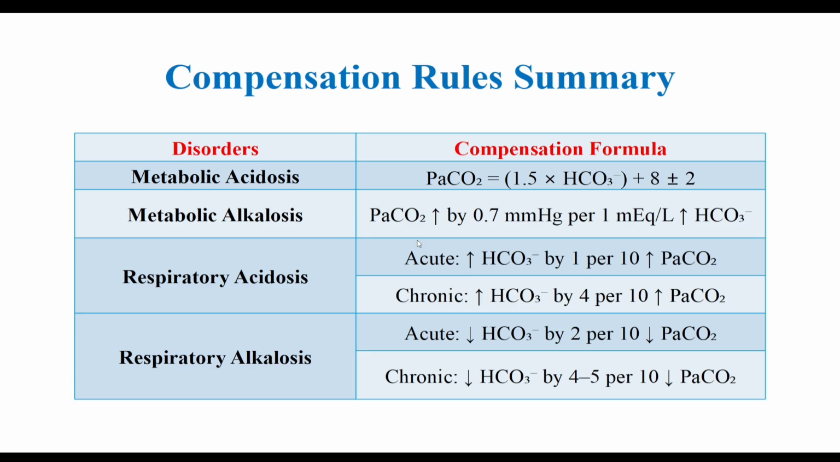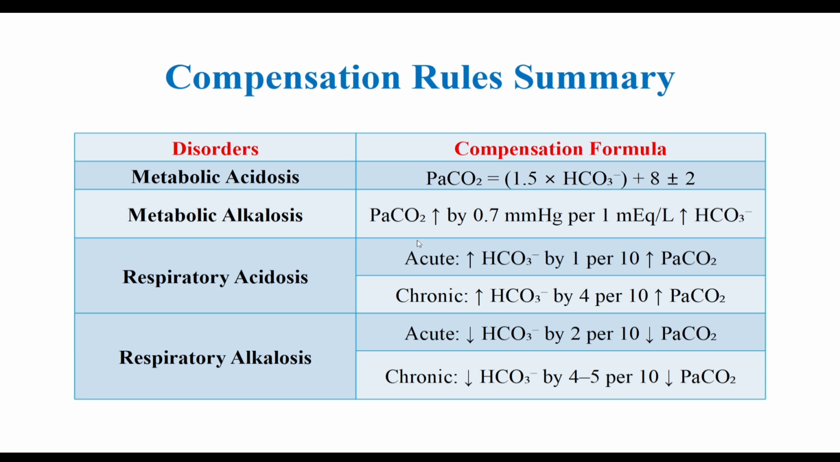Now at a glance, see the compensation rules. In metabolic acidosis, we use Winter's formula, and in metabolic alkalosis, we use this formula: 0.7 times bicarbonate plus 21 plus or minus 2, and this formula also. Respiratory acidosis we have also discussed previously, the compensation rules in acute and chronic, and also in respiratory alkalosis we have discussed the 1 and 4 2 and 5 formula.